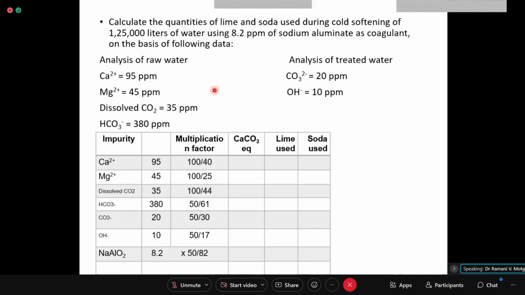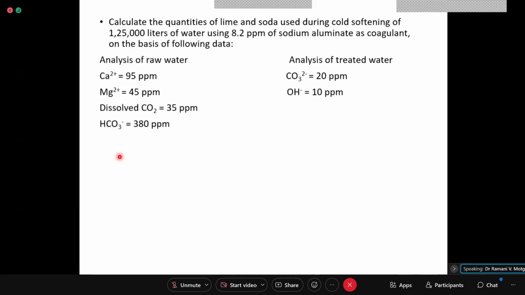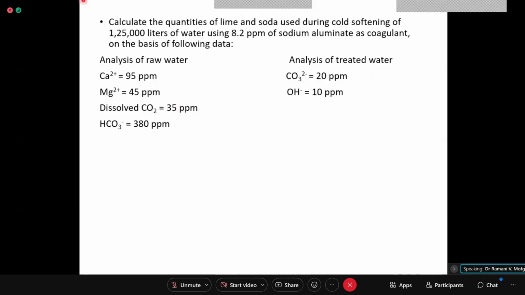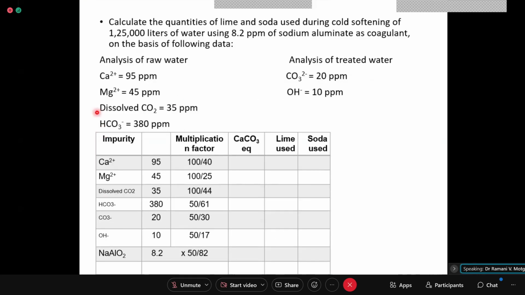Now when raw water analysis is given in ionic form, the calcium ion has to be considered as permanent hardness. In the previous numerical, if calcium carbonate, which is generally a precipitate and not expressed generally in a numerical, we consider it to be a temporary hardness of calcium. And if it is expressed in the ionic form directly as Ca2 plus, you will consider this as the calcium permanent hardness and accordingly you will write the